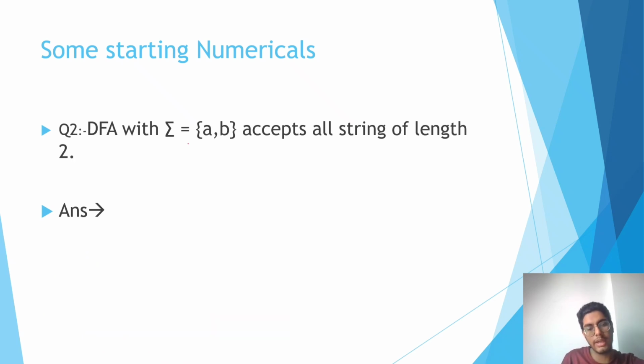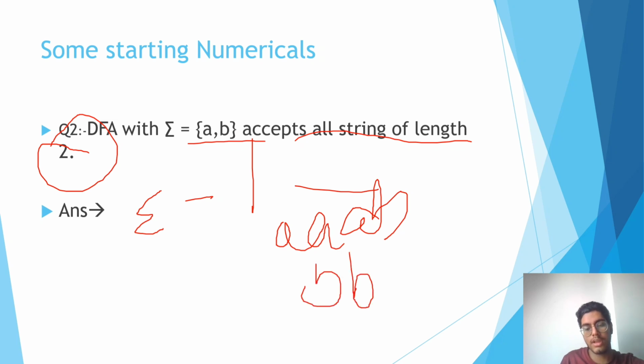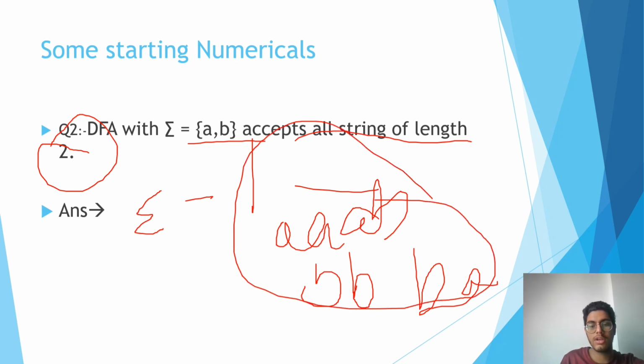A DFA that accepts all strings of length 2 over A and B. So what will it be? It can be AA, AB, BB, and BA. It will accept only and only these four strings, because only these four strings are of length 2. So how will we make the automata?